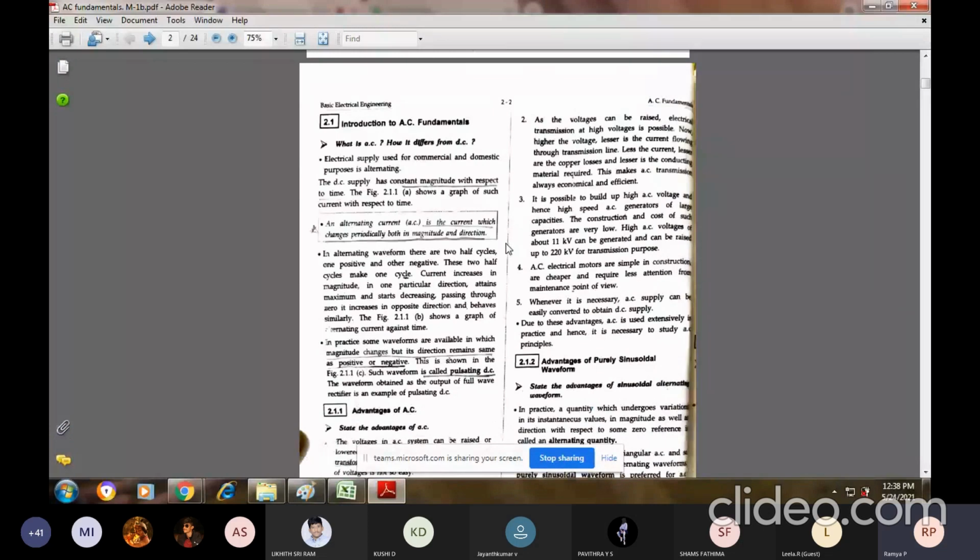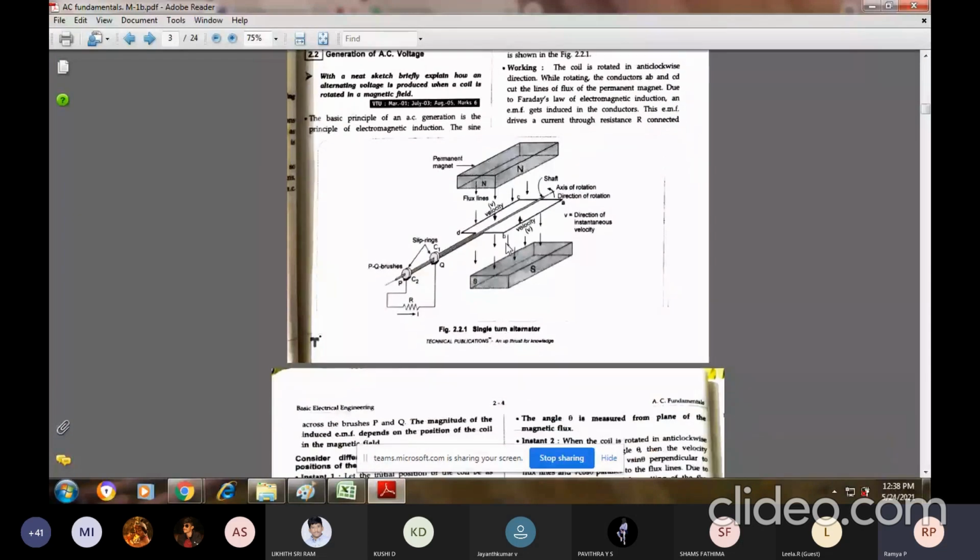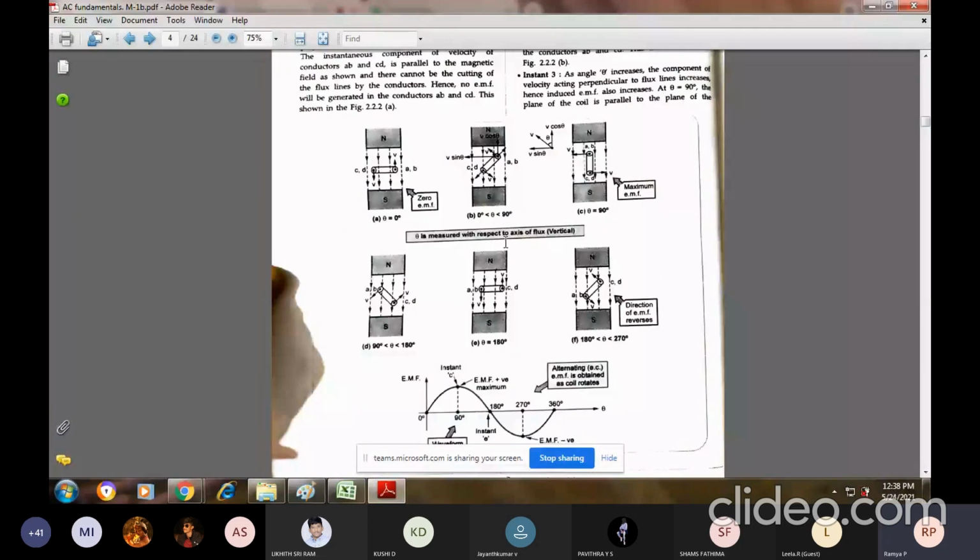Terminologies. There is a different way of giving the definitions here. You can explain in your own definitions, but make sure that you explain it clearly. See, you have one particular waveform here.